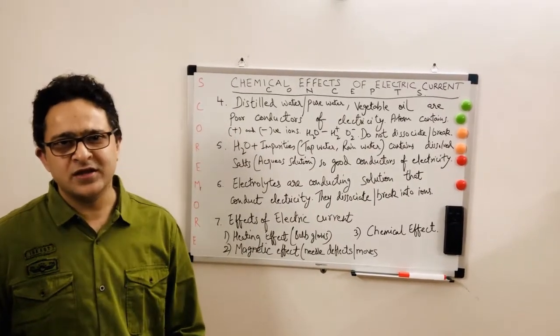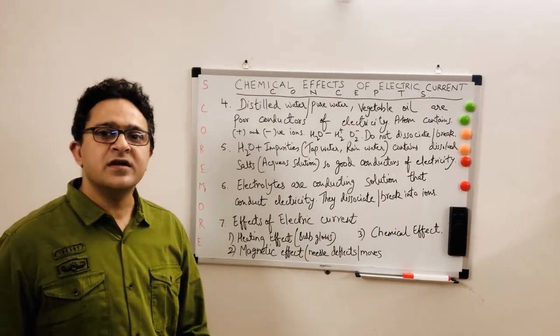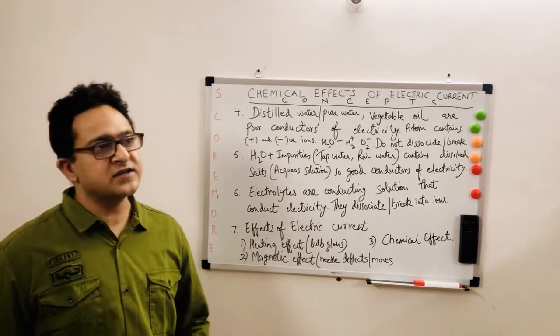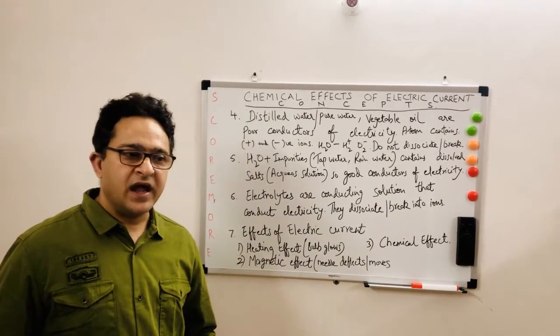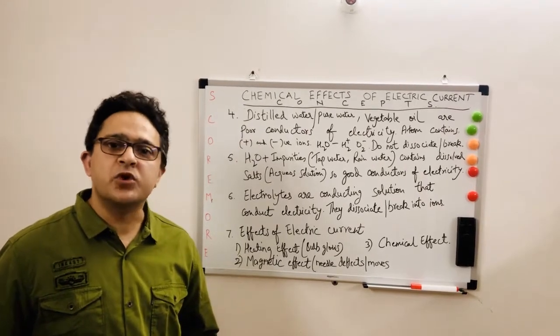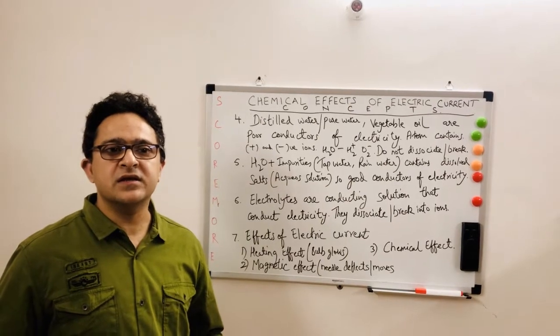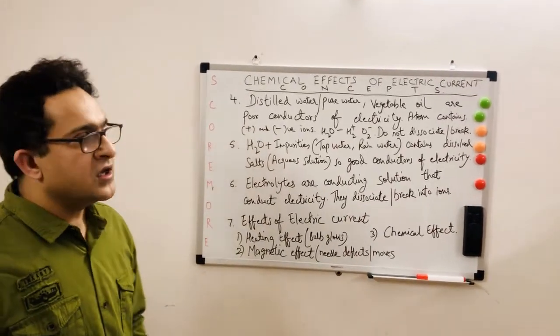Okay, see, distilled water is not able to dissociate, which means it is not able to break. Now let's understand the atom. The atom is the basic element, and if you divide the atom, it has protons, neutrons and electrons. Electrons are the particles inside the atom which move.